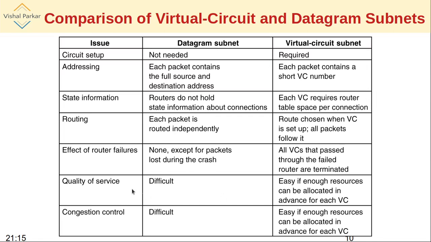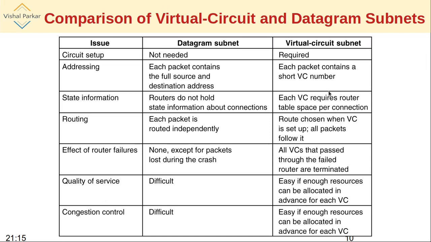Now, for two issues, quality of service and congestion control, these are difficult in the case of datagram subnet because there is no guarantee of which path is taken, which routers are taken, and that's why nothing is sure. That's why we simply cannot guarantee any quality. We cannot say whether congestion will be there or not.